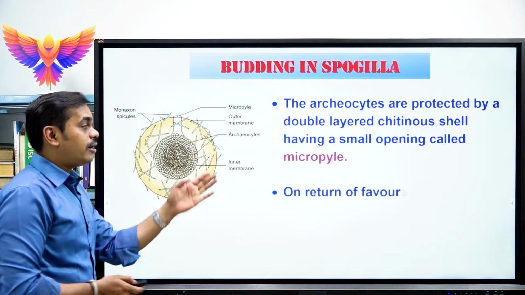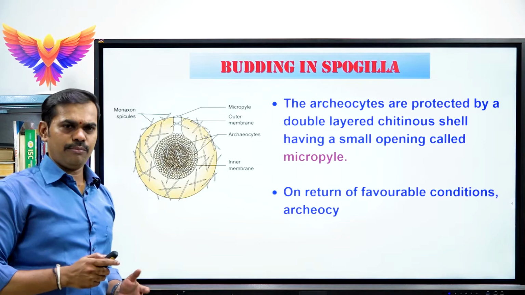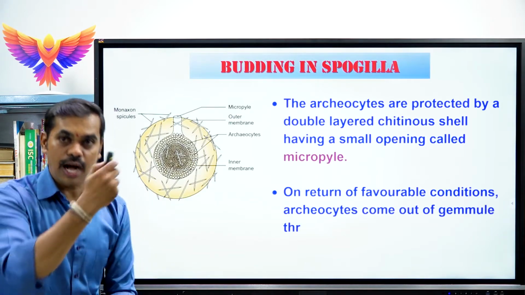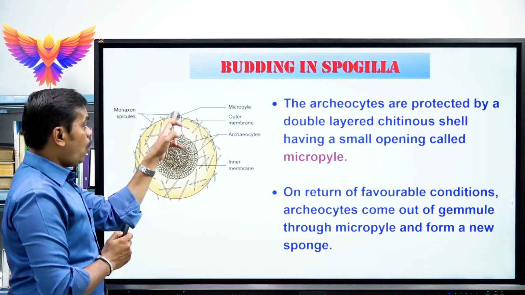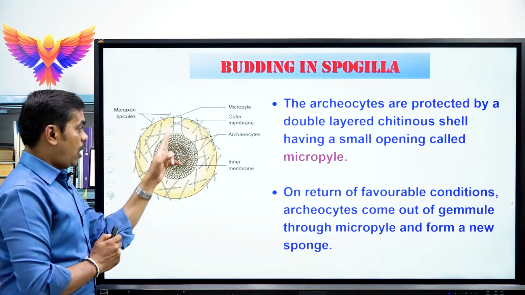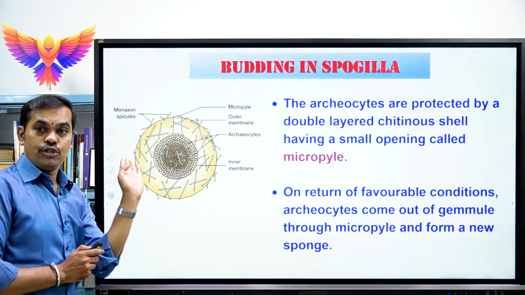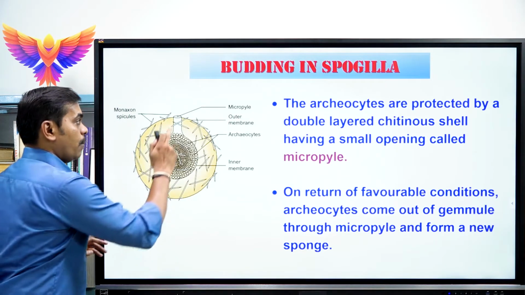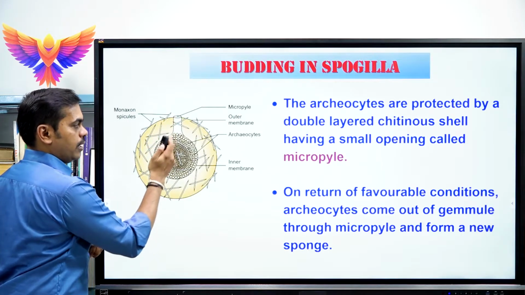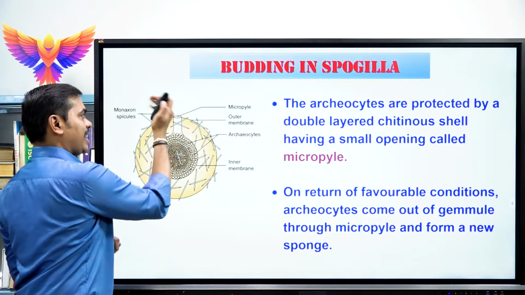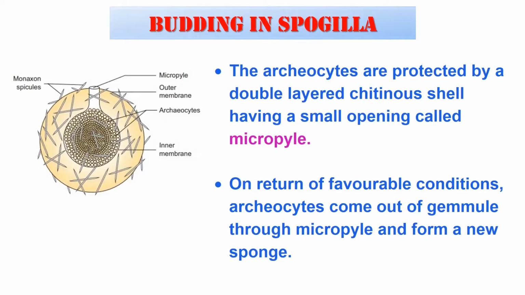Next one, on return back to favorable condition, that means if the favorable condition is approaching, then the archaeocytes come out of the gemmule. Archaeocytes will come out of the gemmule through micropyle, which is a minute opening. Each archaeocyte can develop into a new sponge or new spongilla.